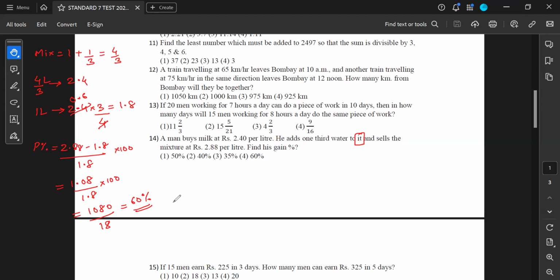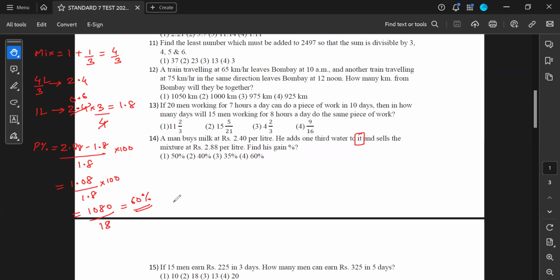Okay, so is the answer correct? Yes. Your method is also correct. Your answer is also correct. Even this method is also correct and the answer is also correct. Okay, sir. Thank you. And there goes the answer for the 14th problem, option 4.